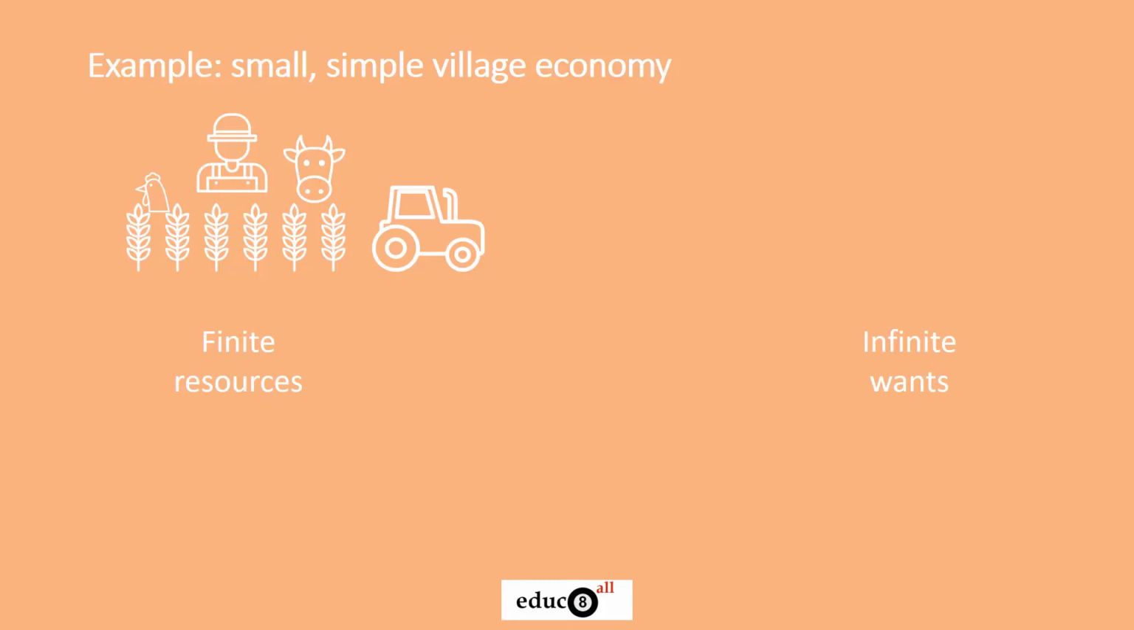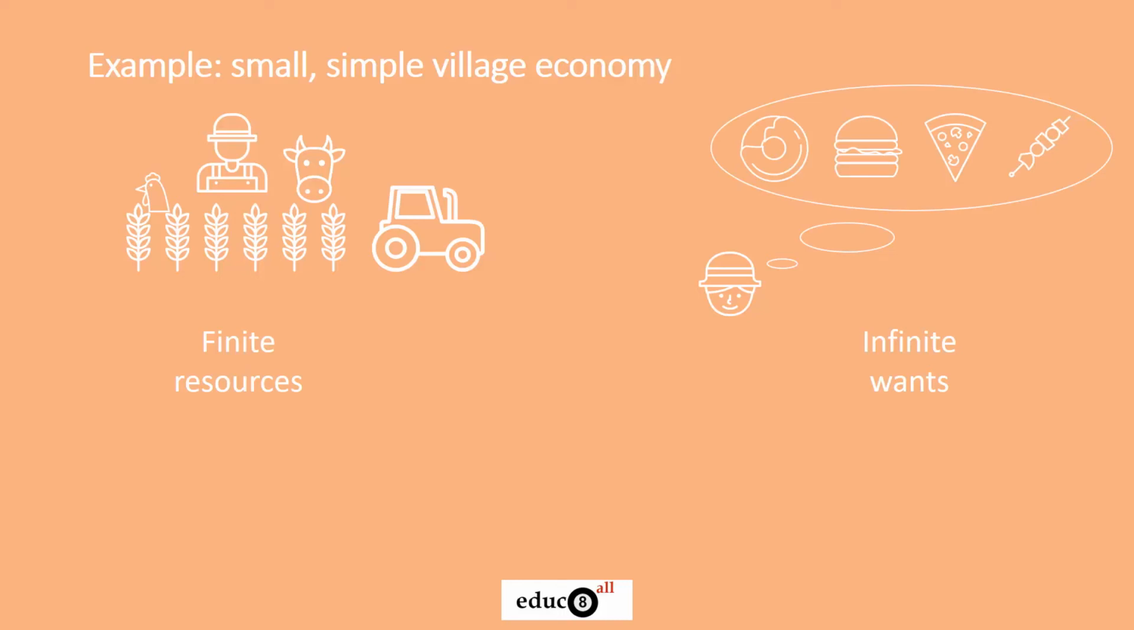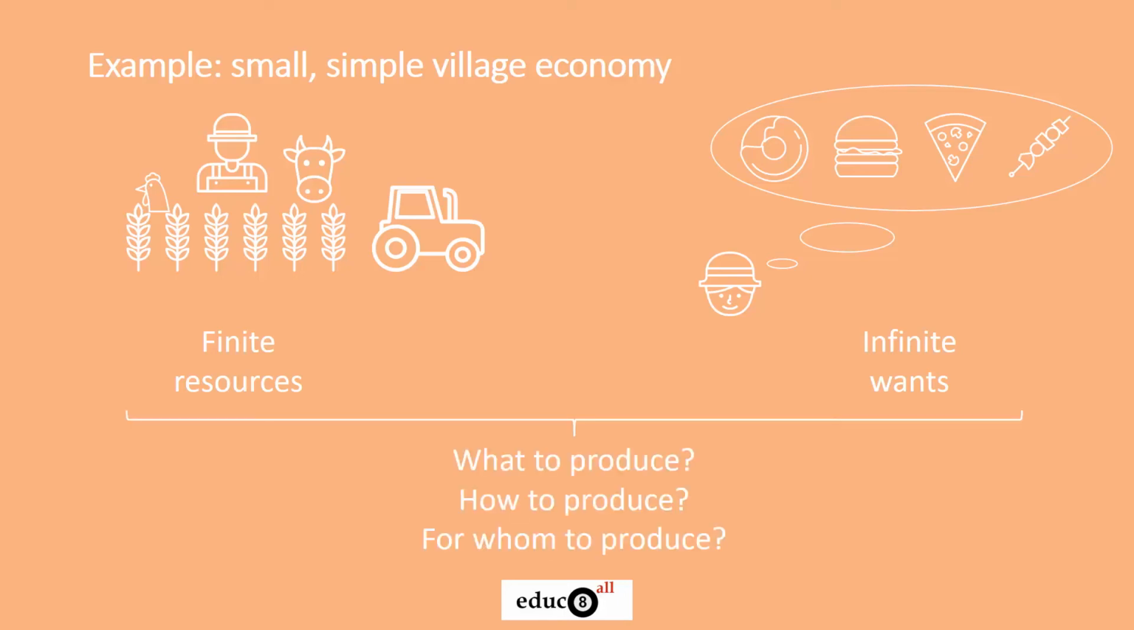What about infinite wants? Well, the villagers here are an imaginative people. If you ask them what they want, they might start with food and talk about donuts, burgers, pizzas, and all sorts of food on a skewer. Don't get them started on what they may want for entertainment or furniture for the house. This village economy therefore has to think about what it wishes to produce. They may choose ingredients to suit everybody's food preferences, or perhaps they will choose to grow trees so that they can make furniture from wood, or more likely some combination of the two.